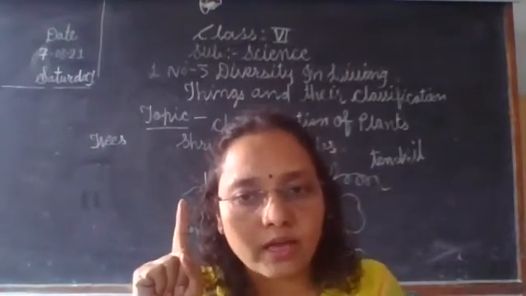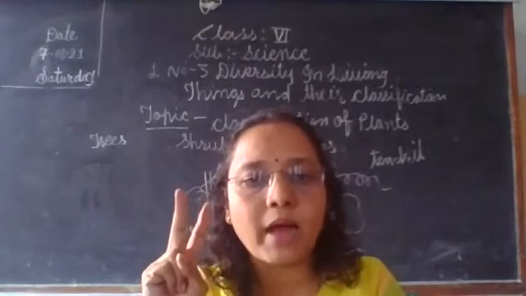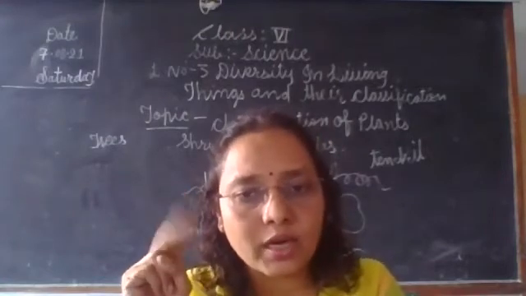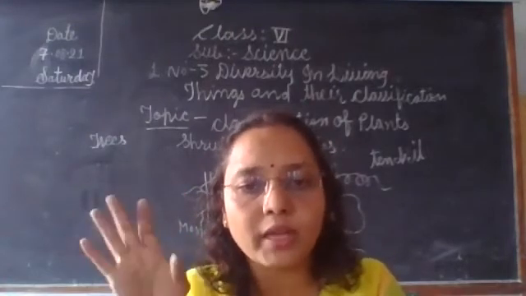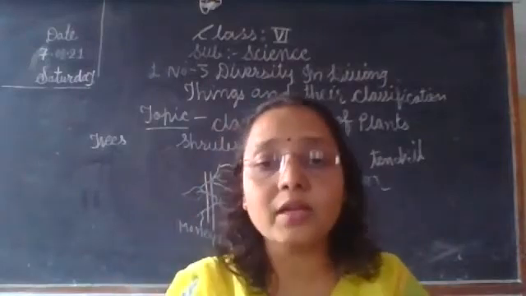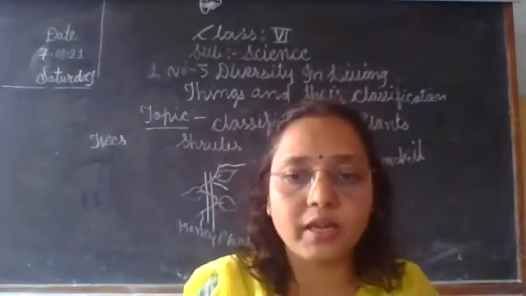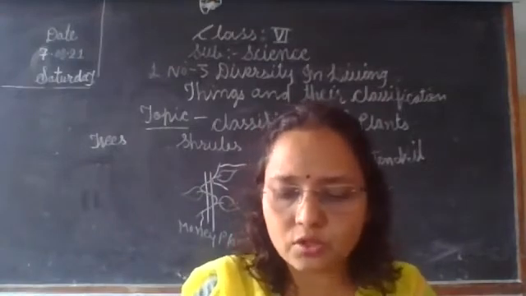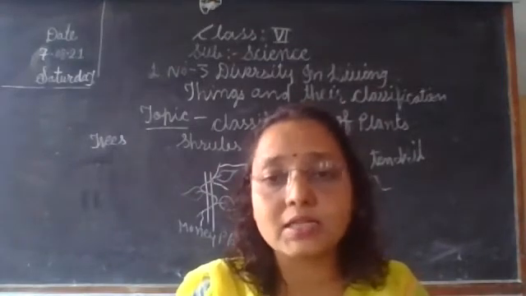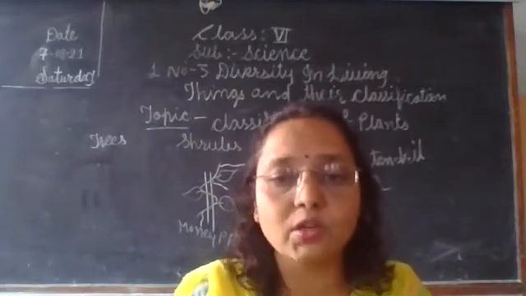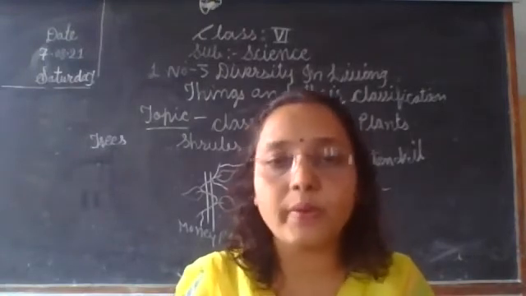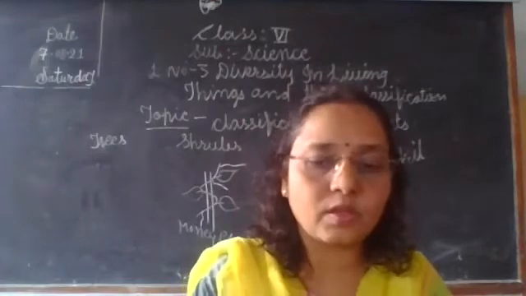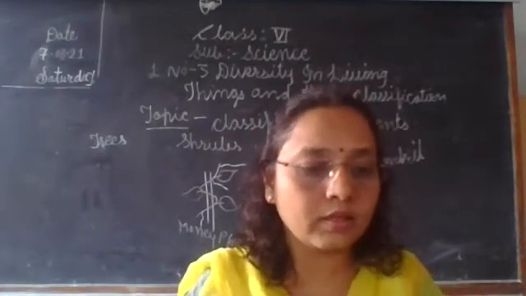Annual means only 1 year life cycle. Biennial means 2 year life cycle, and for many years means perennial life cycle. According to the period of their life cycle, plants are classified as annual, biennial, and perennial plants. Okay, children.